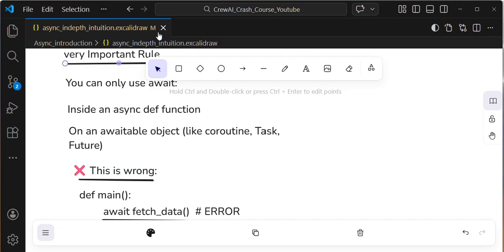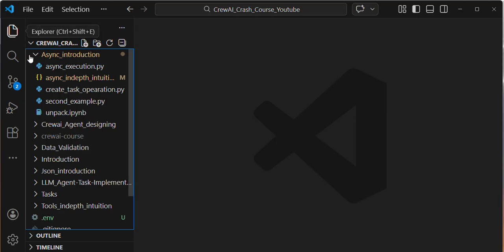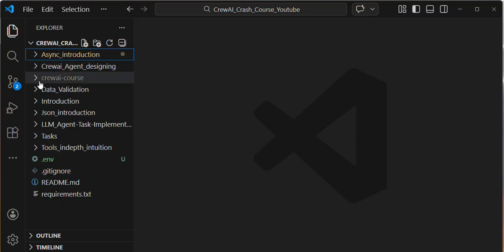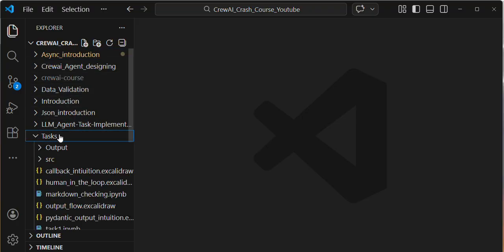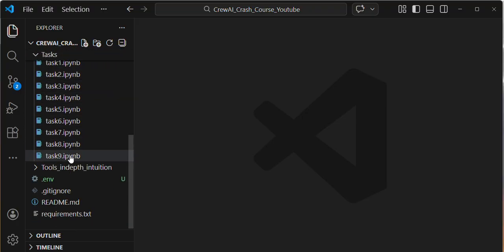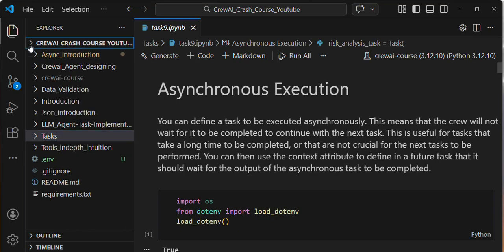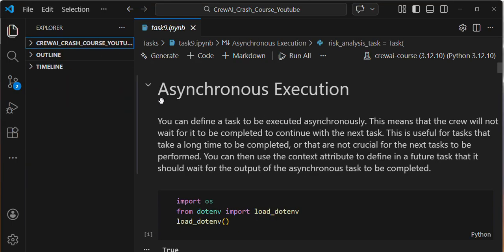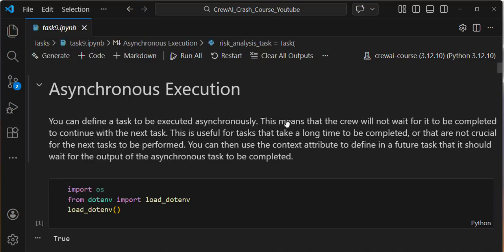I forgot to tell this concept in that particular video, that's why I am telling it here. In this video, we are going to learn about CrewAI tasks. In a CrewAI task, there is a specific parameter called async execution.